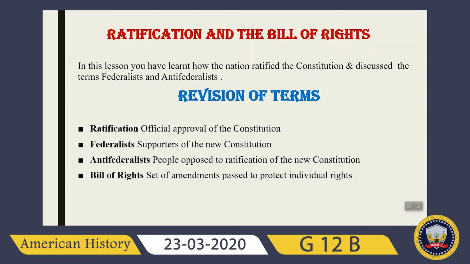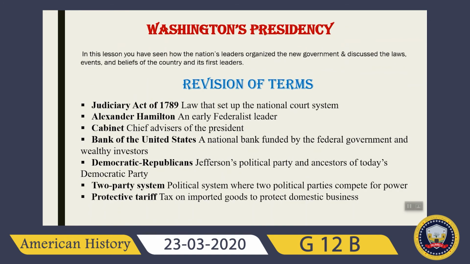And what do you understand by federalists? Federalists are the supporters of the new constitution, and anti-federalists are the people who oppose the ratification of the new constitution. Bill of Rights, it's a set of amendments passed to protect individual rights. Amendments means change, alteration.